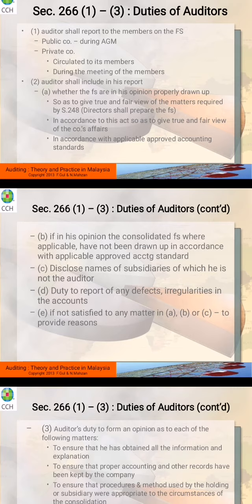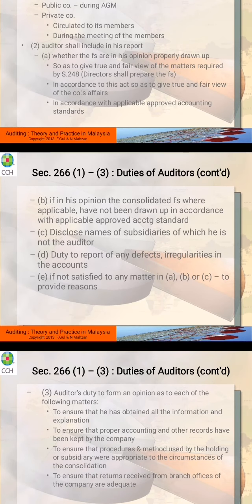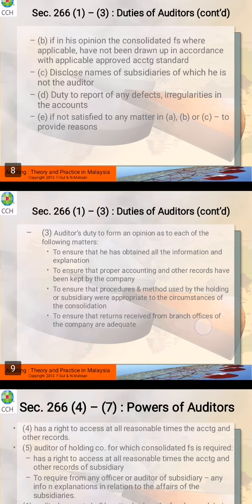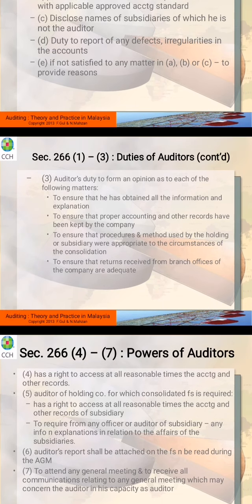All right, duty to report any defects or irregularities in the account. Any defects or irregularities, you have to inform. Next one, E, if not satisfied with any matter A, B, C, you have to provide the reason. Okay, so you have to state why you do not agree. All right, we continue again, sub 3.